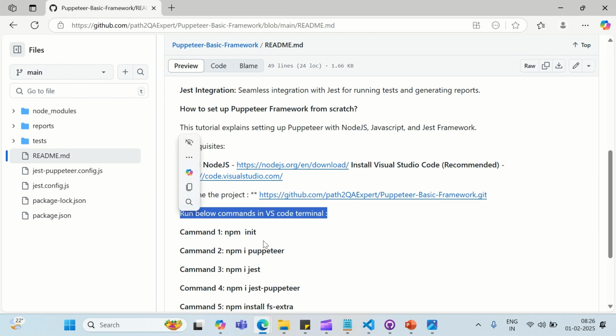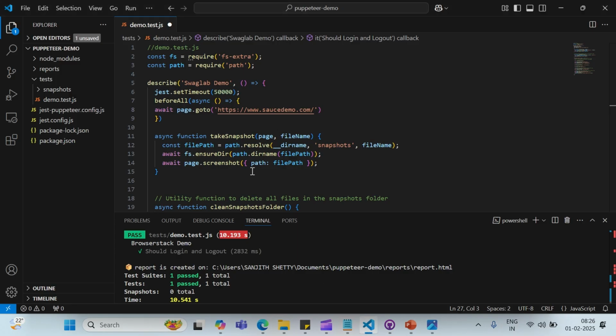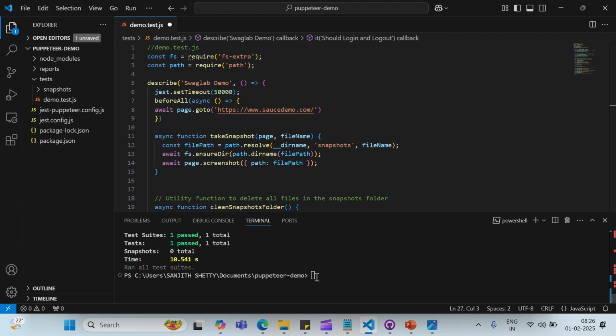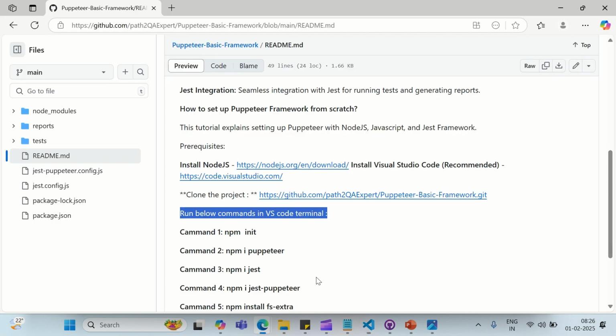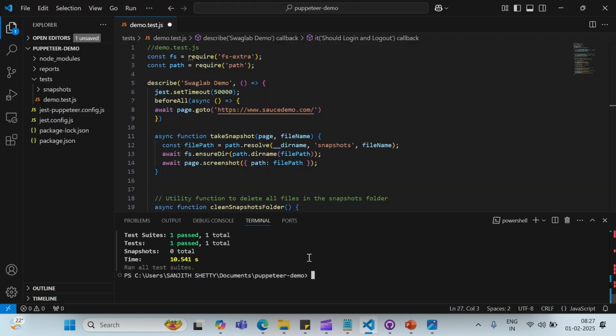Let's start by cloning the project and opening it in Visual Studio Code. Then, run the following commands one by one. Run npm init to initialize a new Node.js project and create a package.json file.